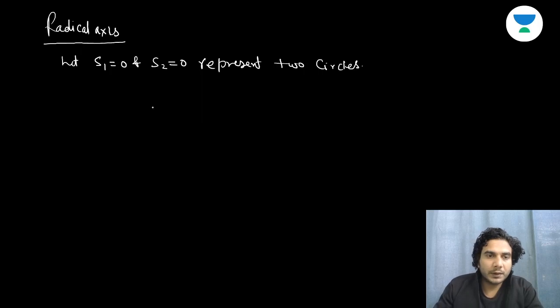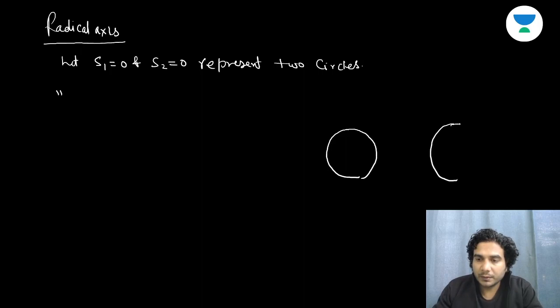Then the locus of a point which moves in such a way that the length of tangents drawn from that point to S1 and S2 are equal. I'll write it. Suppose this is the first circle and this is another circle.